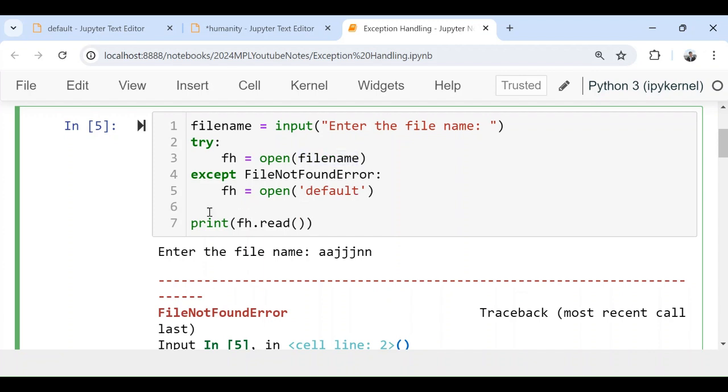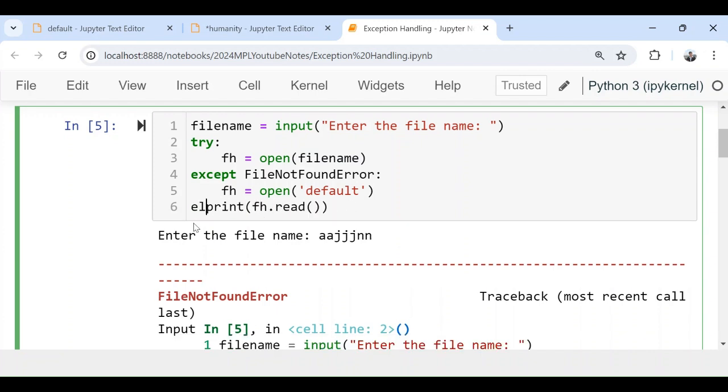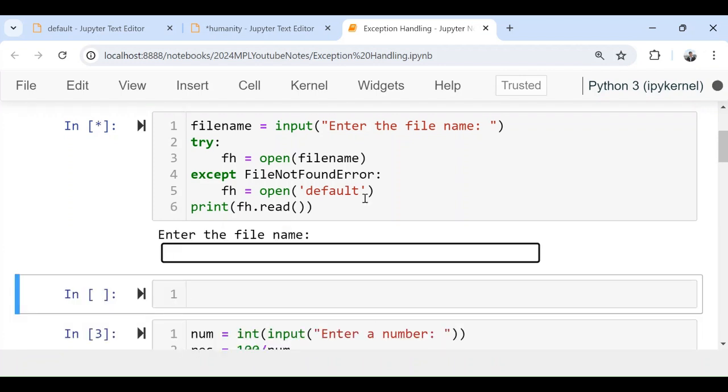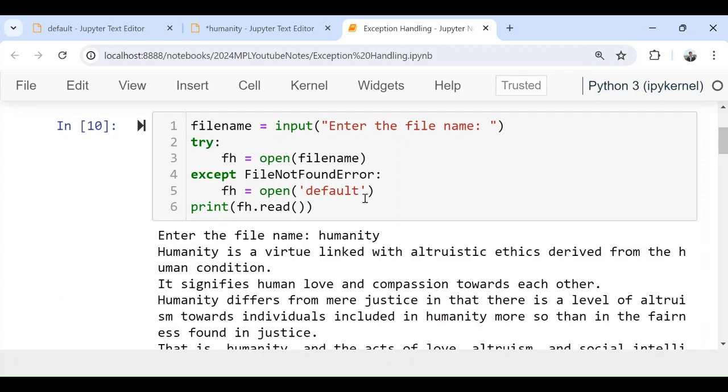And then inside the else block, I will say if you are able to... I can write it without the else block also, so there is no need for an else block and finally block here. They are optional. Sometimes you can use them, sometimes we will not be using them. For example, the first time I will give a file called humanity. See, it will open that file.